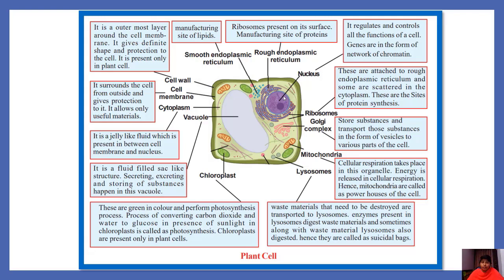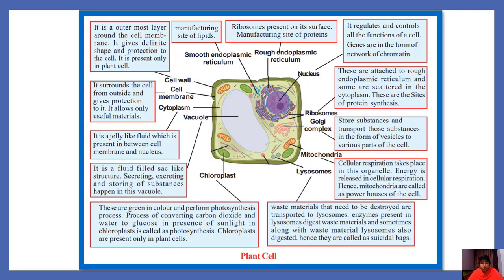Okay, and now you are observing the organelle which is around the nucleus, and it has red particles on it. Those red particles are called ribosomes. These ribosomes attach to the endoplasmic reticulum, and some ribosomes are scattered in the cytoplasm. Here you can observe these are ribosomes, and these red particles are also ribosomes. What do they do? They prepare proteins. They synthesize proteins. They are the sites of protein synthesis.